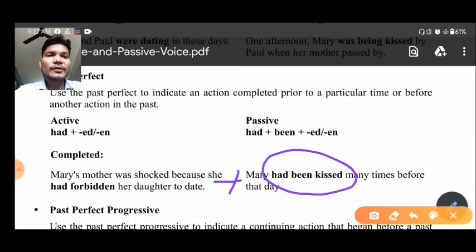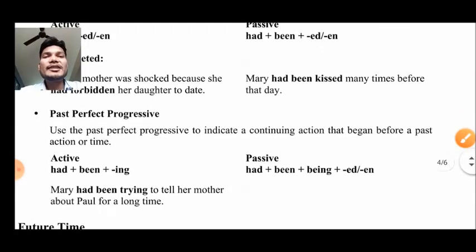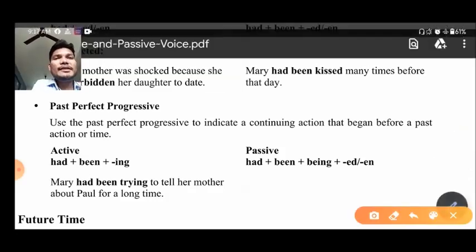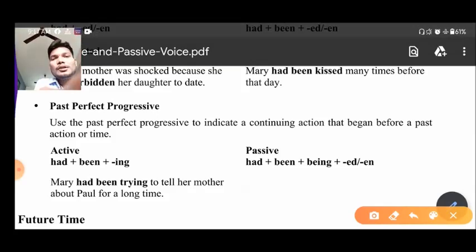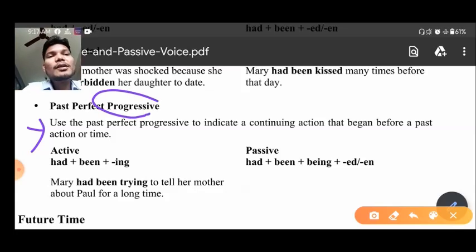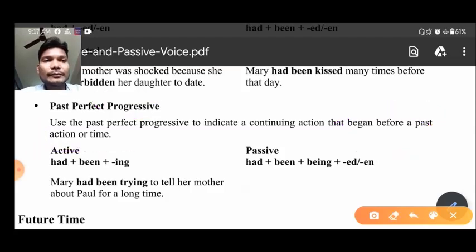Now let us discuss one more tense and have some idea about it. So our next tense for discussion is past perfect continuous tense. So the question is when to use this tense. As you can see here, use the past perfect continuous tense to indicate a continuing action. Okay, why? Because it is progressive, that began before the past action or time. Okay, let us see the example so that you can get the idea.